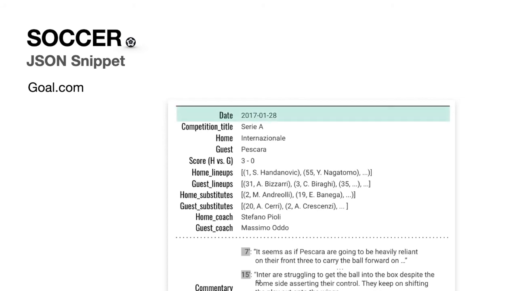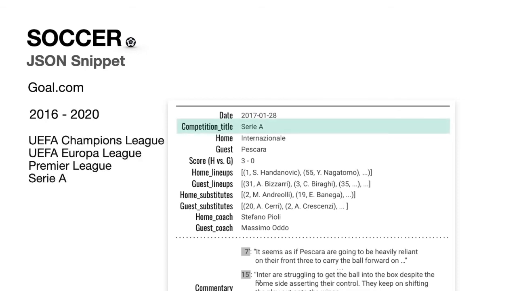Each match record contains rich meta information, including dates ranging from 2016 to 2020, a competition title that belongs to one of the 4 major competitions shown here, and team lineups that can potentially help with player reference resolution in the commentary.